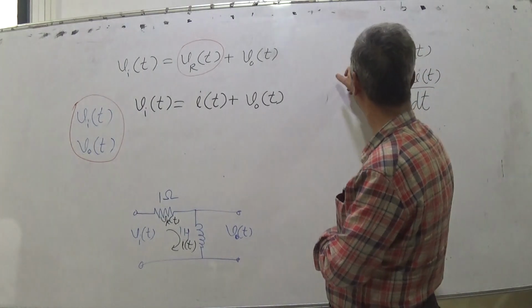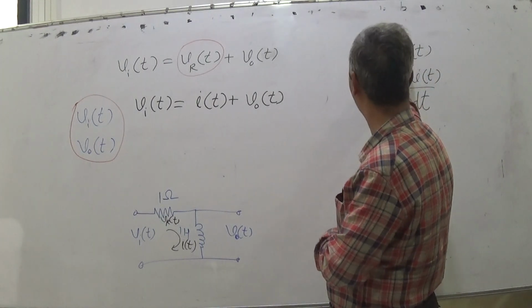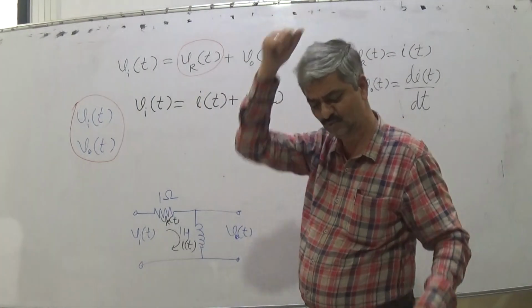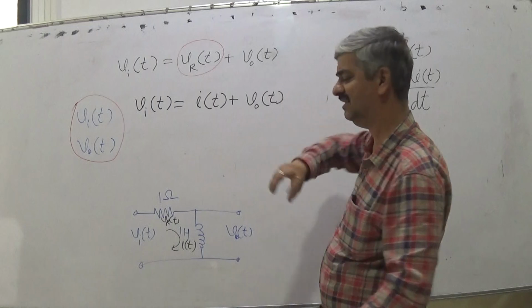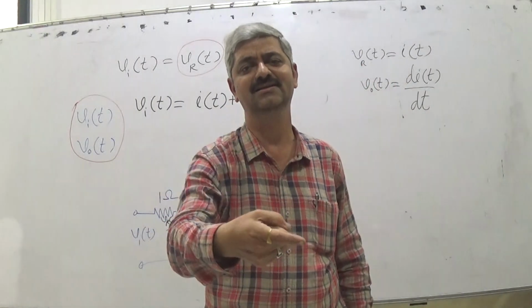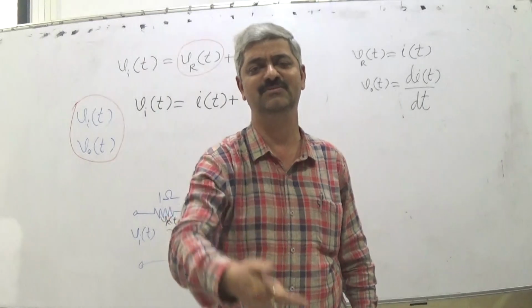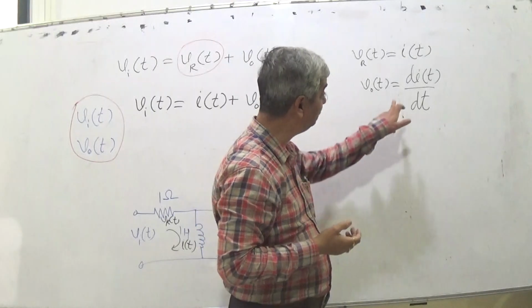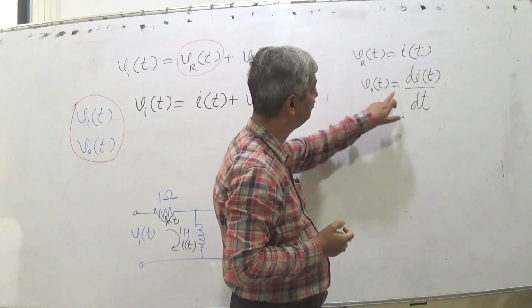So for VRT, I replace with IT. So again for IT, then we will say no, now take IT out. What is IT? IT is VRT. So that is now unending. If you replace VRT by IT, that also you don't want. Again you replace IT by VRT, so you will not be ending up. Then you try to use this equation.